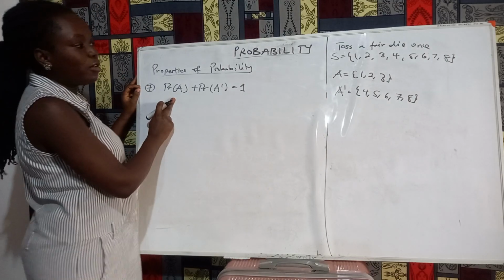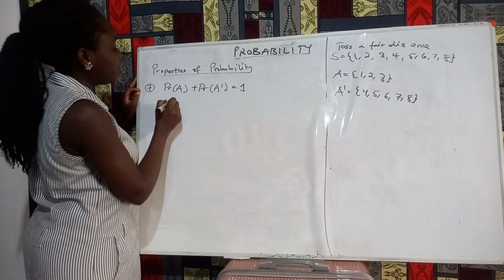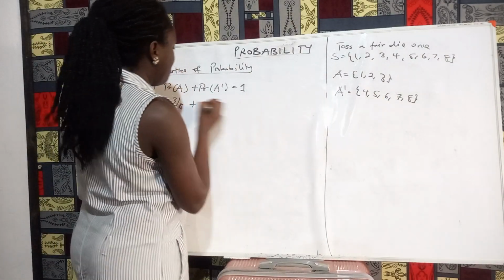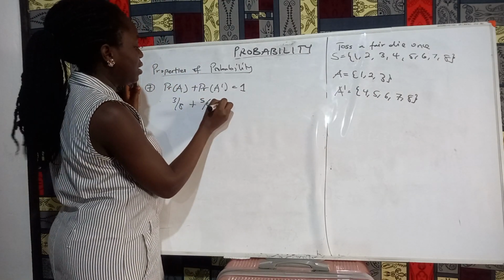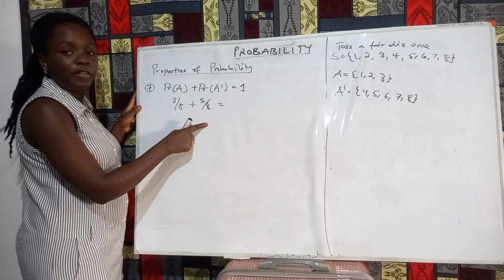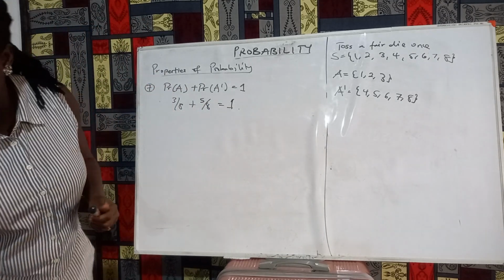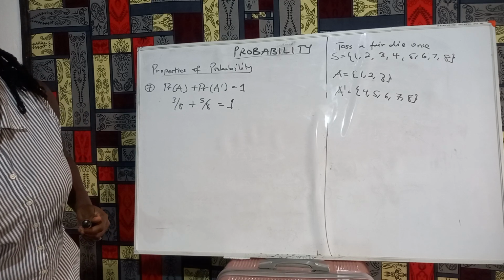Now, what is the probability of A? The probability of A is equal to 3 elements out of 8. Then the probability of A complement is 5 elements out of 8. If you sum 3 out of 8 plus 5 out of 8, you are getting 1. So this is also true. So this brings us to the end of the laws of probability.